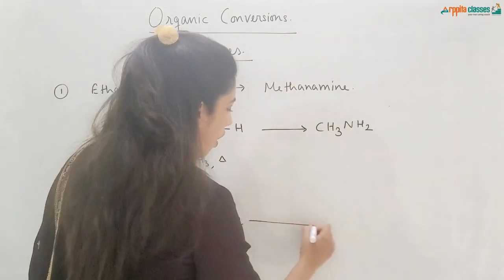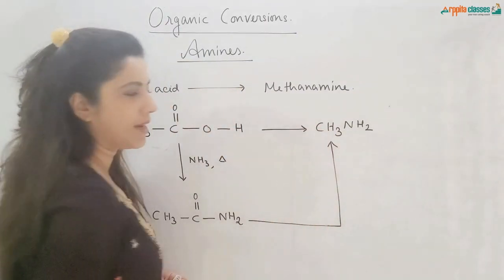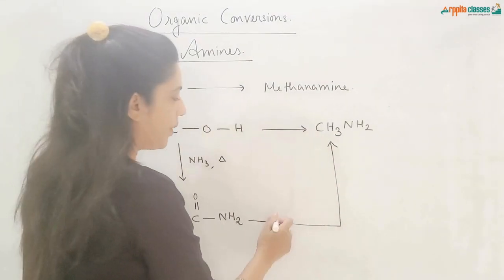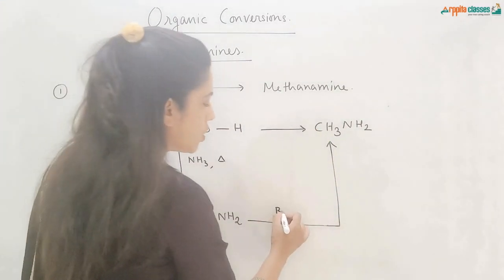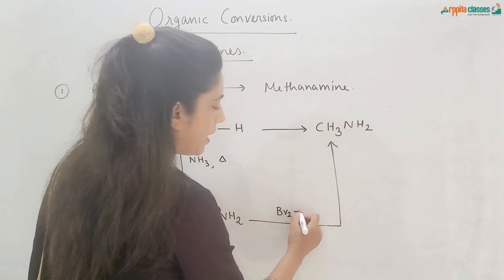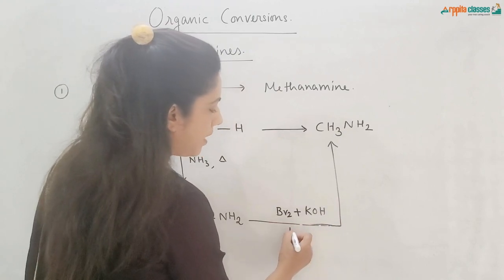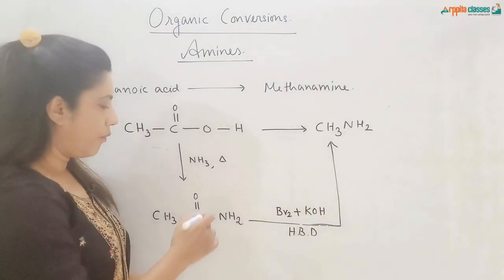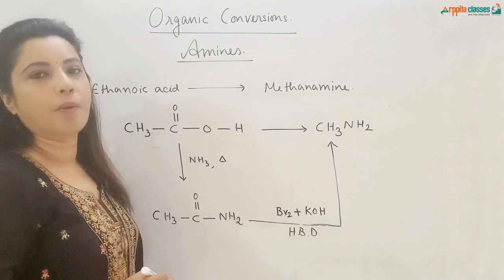Now we will do the Hofmann-bromamide degradation reaction. We can see this is a step down reaction. Here we have two carbon atoms, here we have only one carbon atom, and that too we have to convert from amide to amine. So the reaction is the Hofmann-bromamide reaction, bromine and KOH. This is called the Hofmann-bromamide degradation reaction, HBD, where this CO will vanish and you will get amine from here.